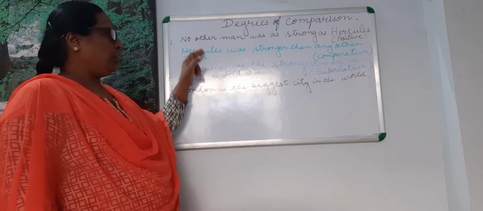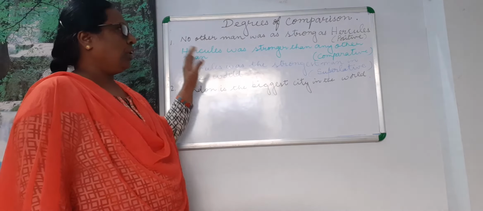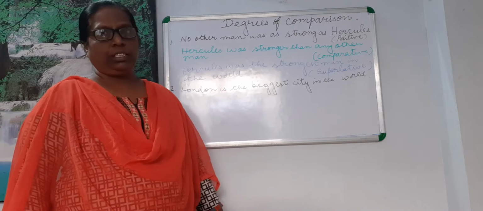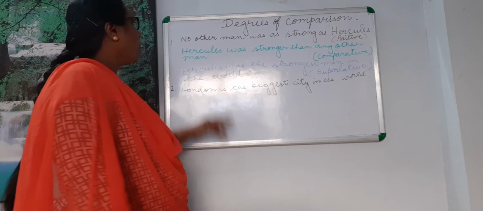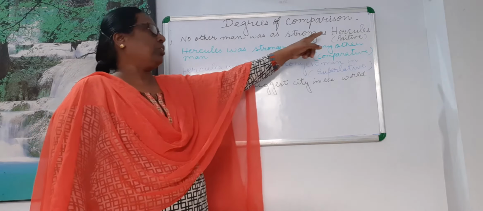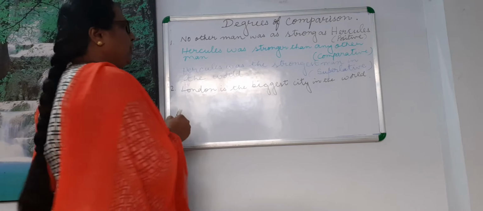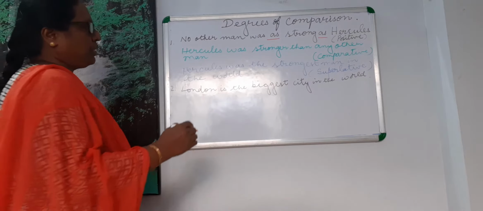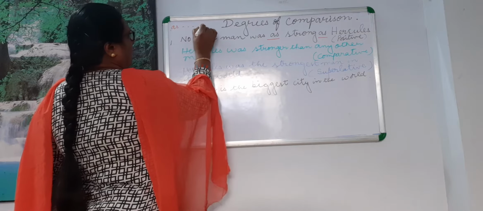Now I have written a few sentences on the board. Let me explain what are the things you should remember and follow when you rewrite the sentence from one degree to another degree without changing its meaning. Number 1: No other man was as strong as Hercules. It is a positive. How did you come to know this is positive? As and as. So in the positive form of a sentence, you will have as and as.